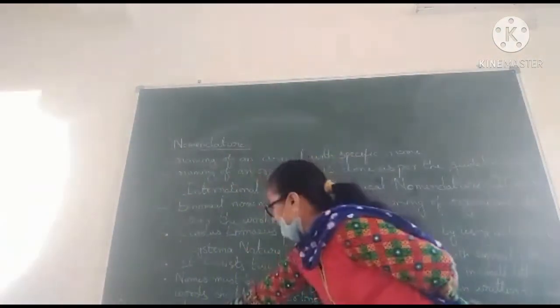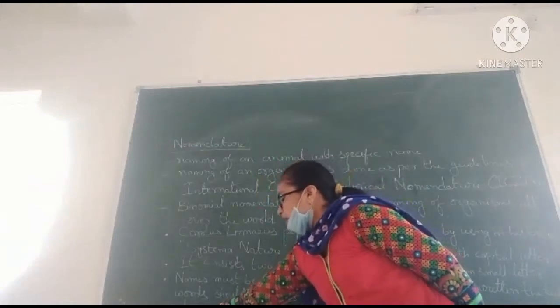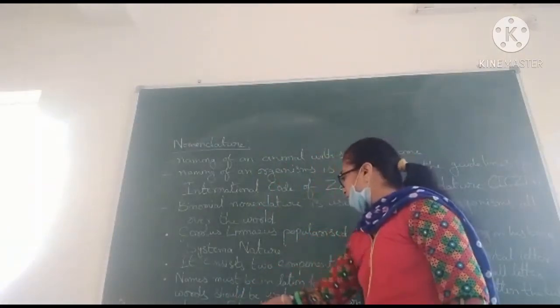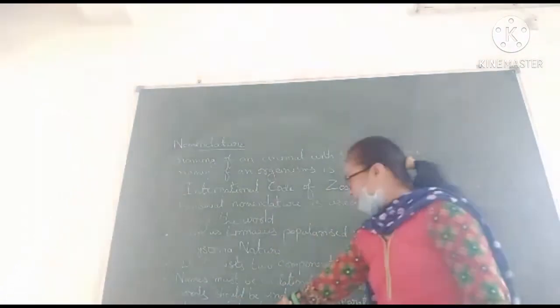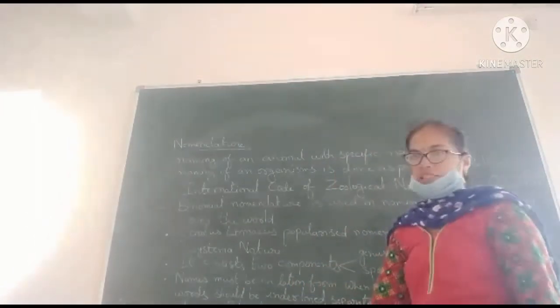Here we can take one example, that is the lion. The lion's scientific name is Felis leo. Here Felis is the genus and leo is the species.